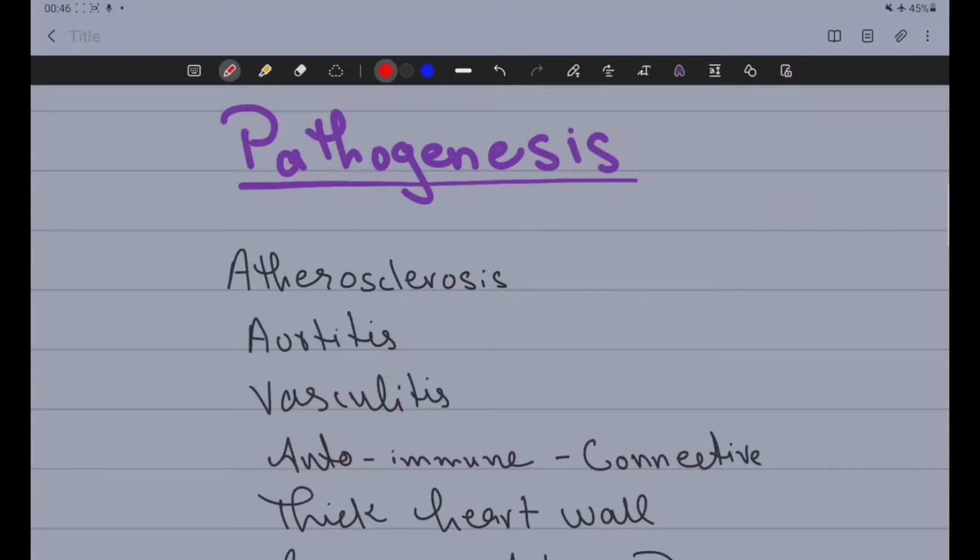The ischemia can be caused by several reasons. The main causes include atherosclerosis. Atherosclerosis is the formation of plaque in the artery. It can be in the coronary artery or any other, which can impede the blood flow to the heart.